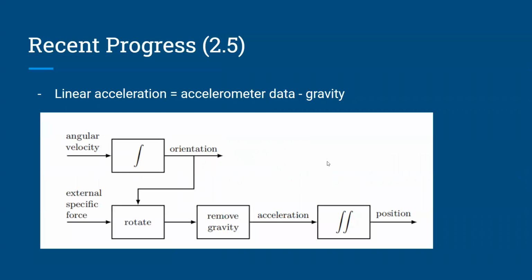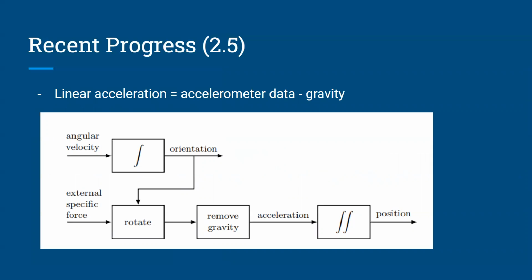In detail, we also need to take into account the influence of rotation. Before taking the double integration, we need to find the linear acceleration using accelerometer data minus the gravity factor, which is influenced by the orientation of the sensors.